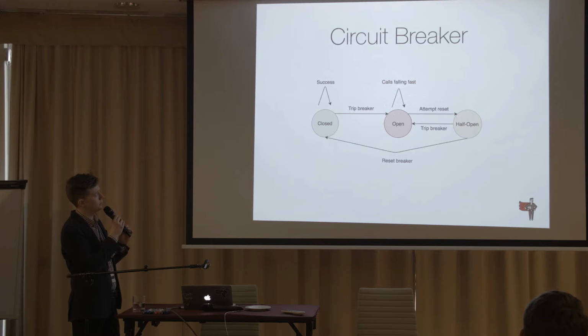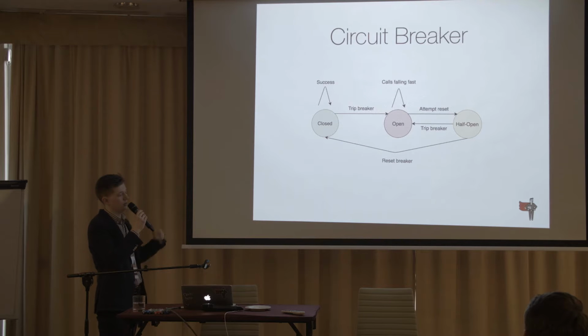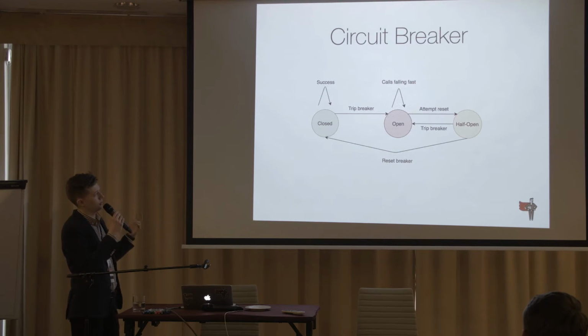The typical implementation of a circuit breaker contains three states. When the circuit breaker is in the closed state, all requests are successful, but sometimes there are some failed requests, and after, for example, three failed requests, the circuit breaker trips to the open state. Then all the calls to the service fail fast. The calls to the external service are stopped at the circuit breaker, and our users are just pushed out.